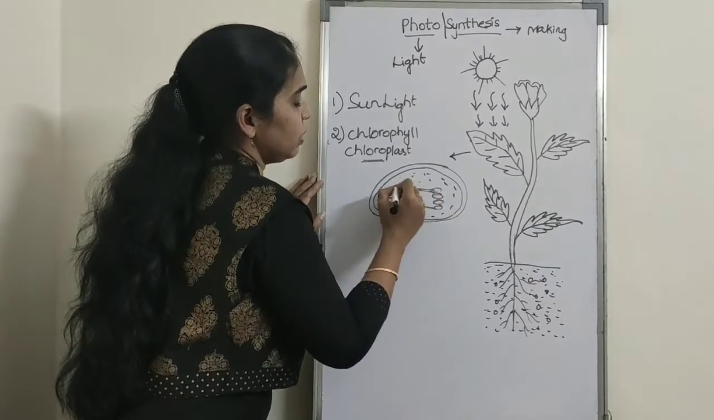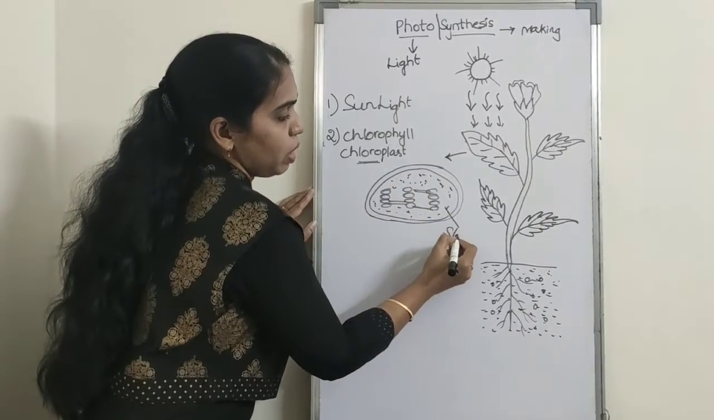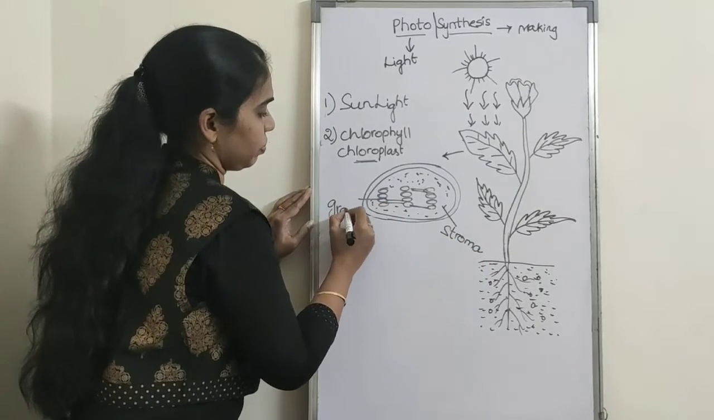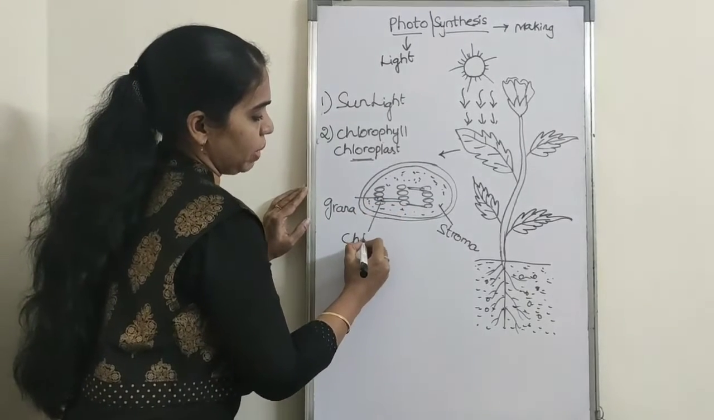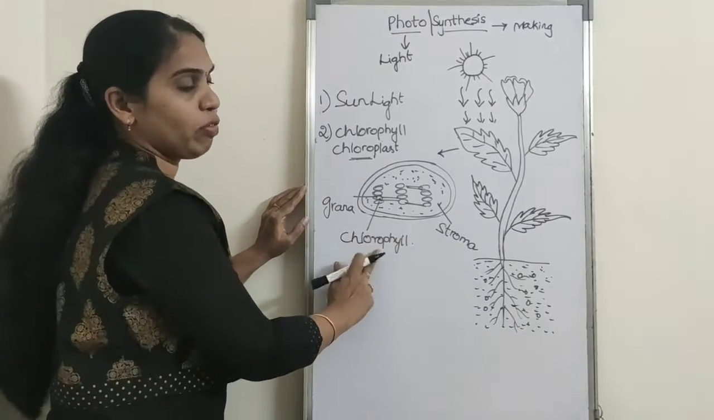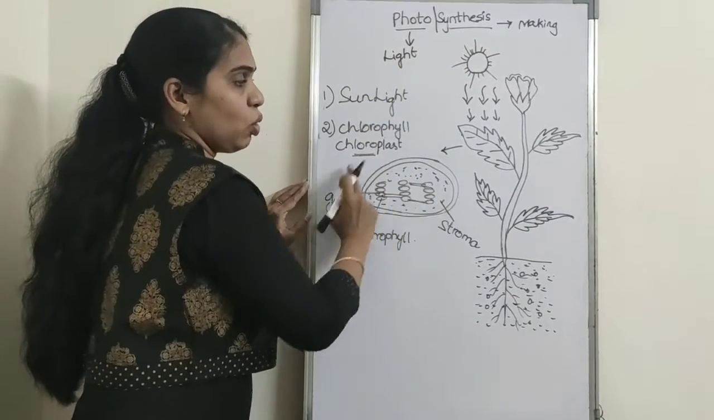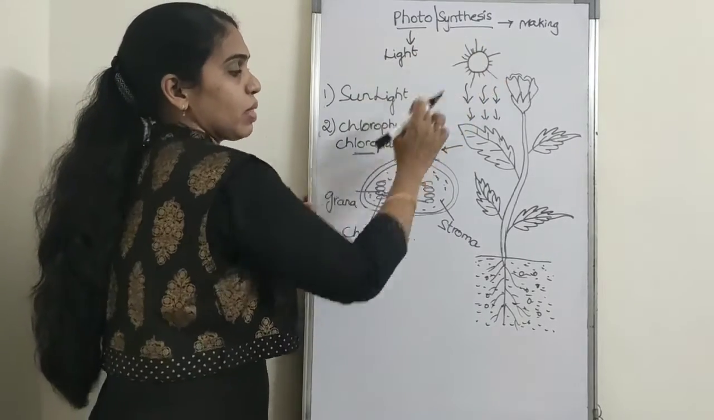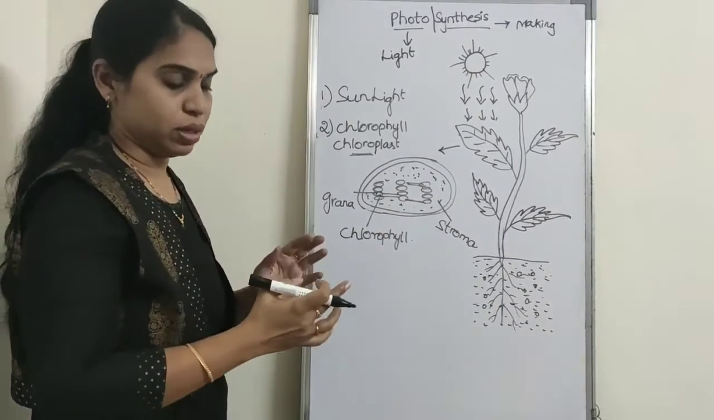Each chloroplast is mainly divided into two parts. One is the liquid part, stroma. Another one is grana. Each grana contains chlorophyll pigments. These chlorophyll pigments are important for photosynthesis. Here, the chloroplast absorbs and stores the light energy. This stored light energy is important for making food.